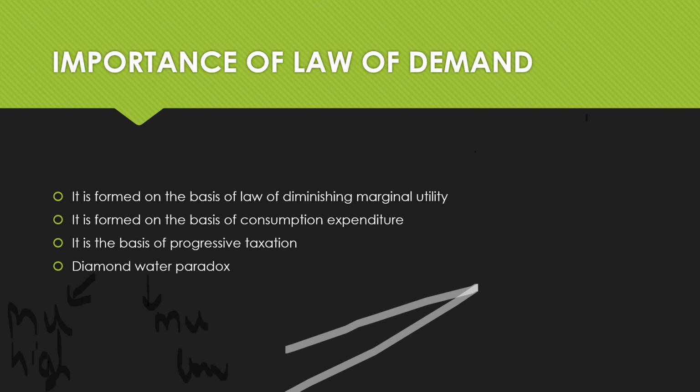Since the supply of water is abundant, the marginal utility of water is low, and so is the price of water. On the contrary, the supply of diamond is limited. Thus, the marginal utility of diamond is very high, and thus the price of diamond is also very high. And this is the diamond water paradox.